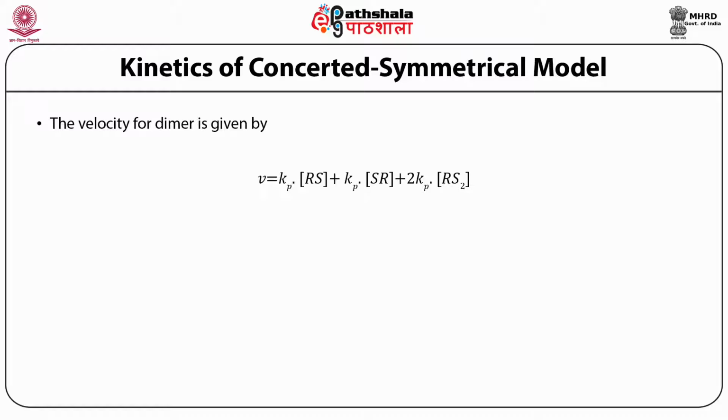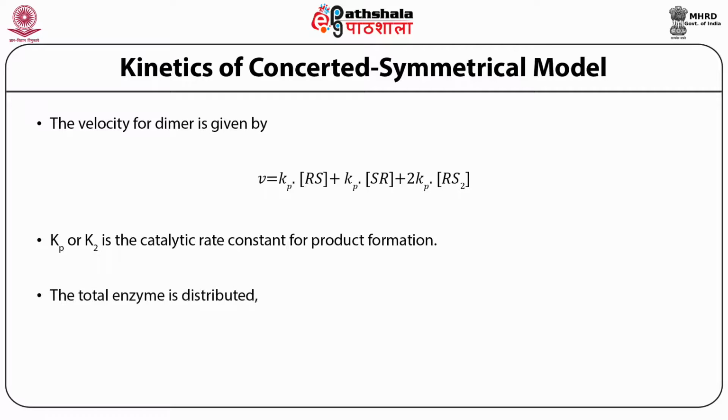So the velocity of the reaction is equal to Kp into RS plus Kp into SR, RS and SR being the same but with a different active site occupied, plus 2 Kp into RS2. Why are we saying 2 Kp? Because when both the substrates are occupied, the velocity of the reaction just doubles.